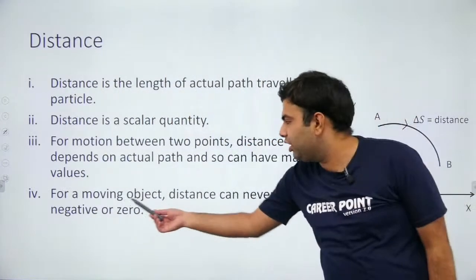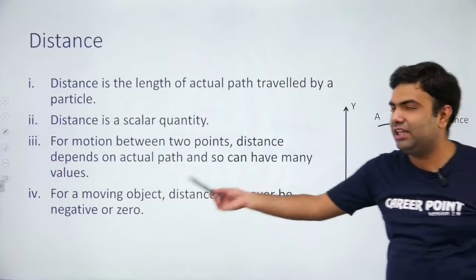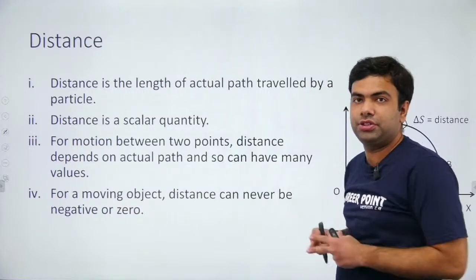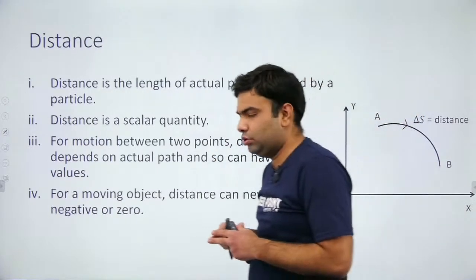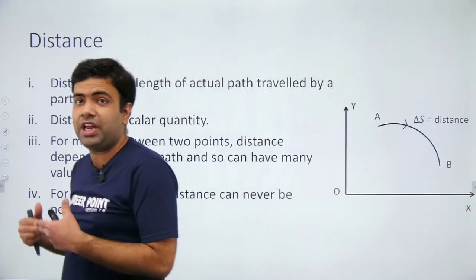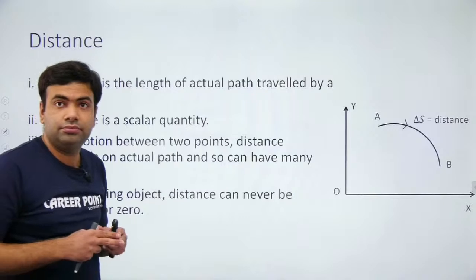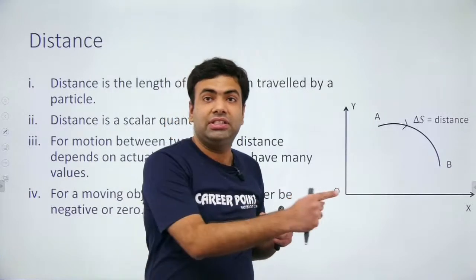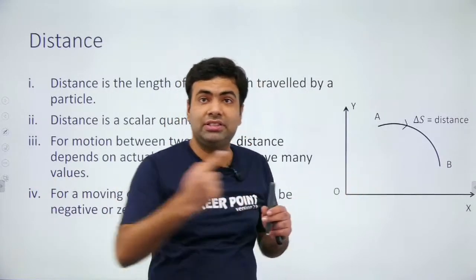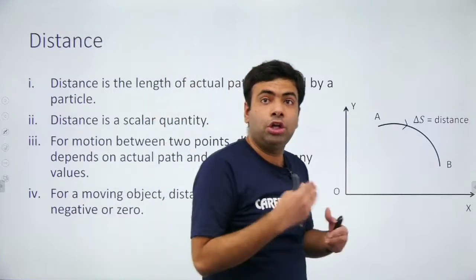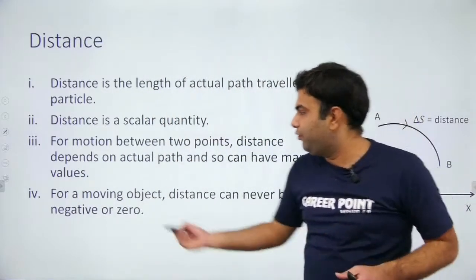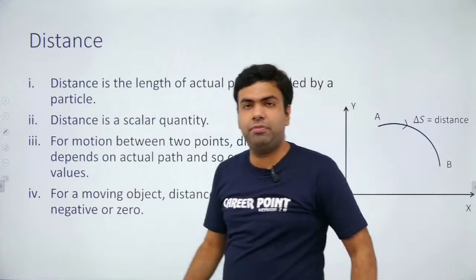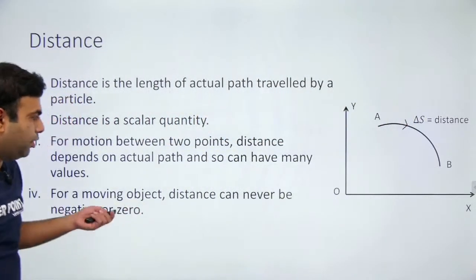Now for a moving object, distance can never be negative or 0. For example, see, if I start moving from this position, I'm moving in this direction, so my distance traveled is increasing with the passage of time. Now, if I take the turn and again I am moving, then also my distance is increasing, because distance is the length of actual path, this plus this. So distance always increases for a moving body. For a moving body, distance can never be negative or zero. If the body is moving, that means distance traveled is definitely a positive value.